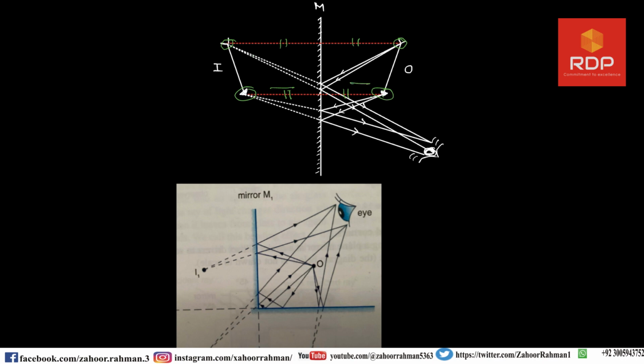Then from the upper part you have to draw a line like this, and from the lower also, and then make these two lines, which will show the reflection of the image to you on your eyes.